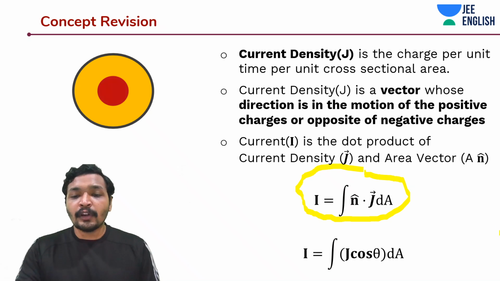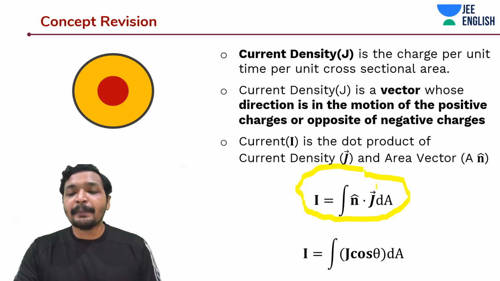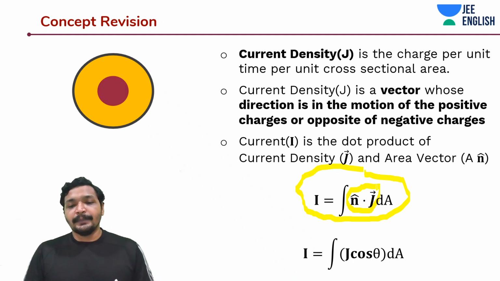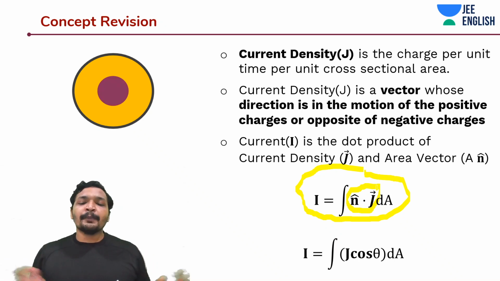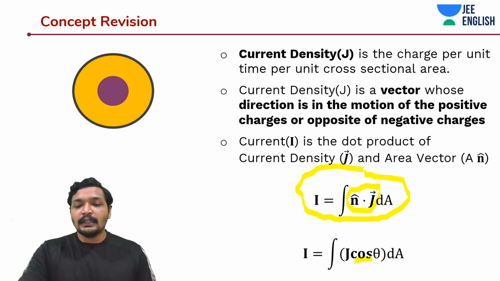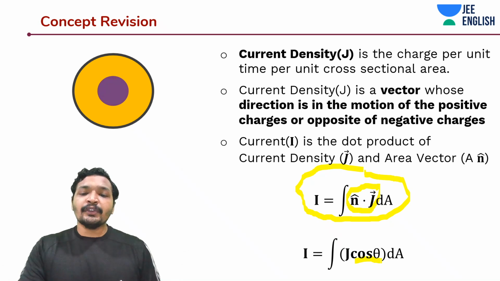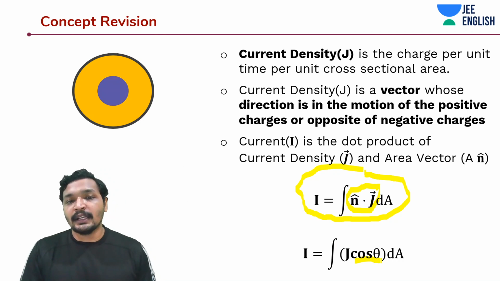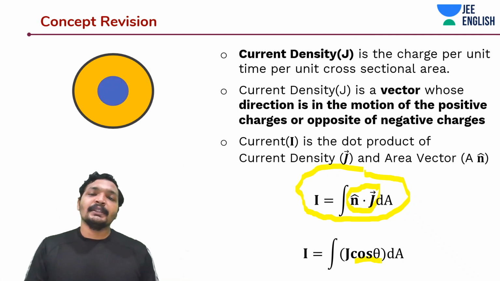You are taking the dot product of n cap and J. J is the vectorial quantity current density. And you take the dot product, you get the cos theta. And I is a scalar quantity, you're not worried much about its direction, but in this case, actually you're worried about direction. Do remember this.